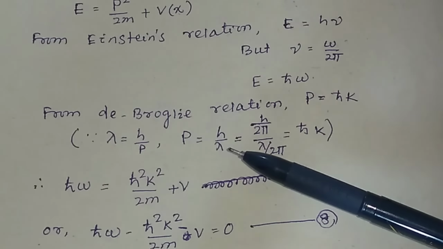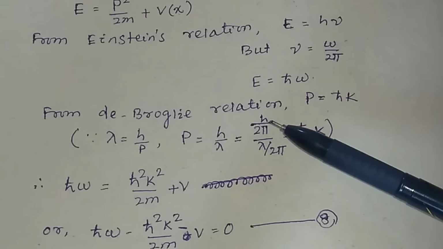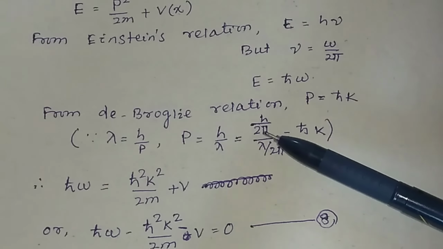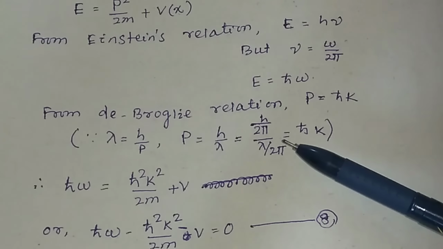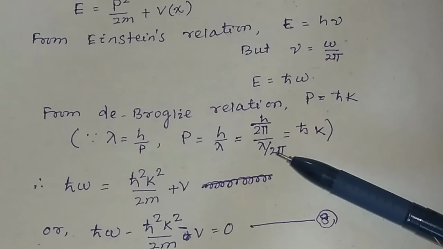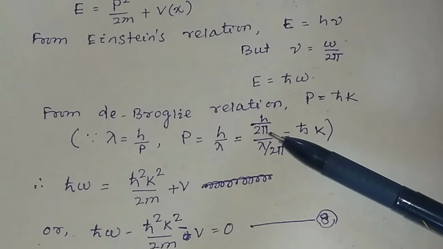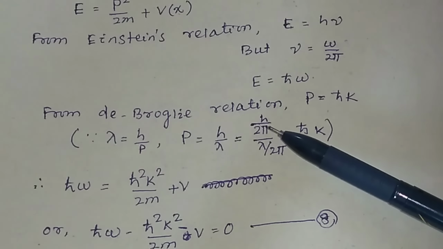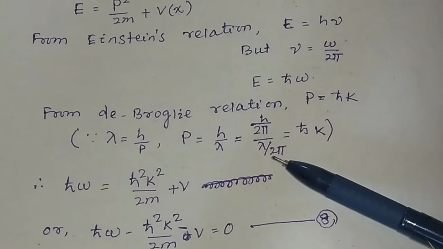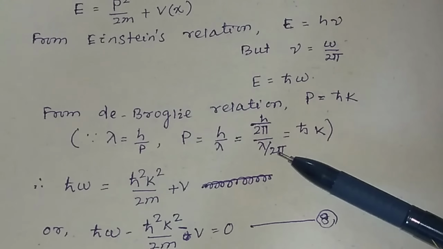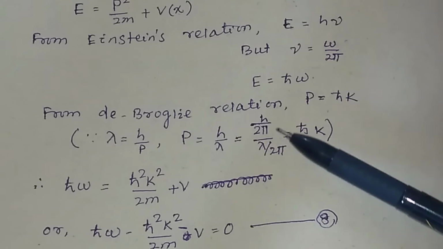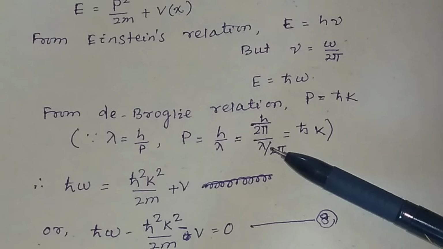h divided by lambda. And if you divide by 2π in the numerator and 2π in the denominator, here you divide the numerator by 2π, and also in lambda you divide by 2π. So this will be equal to h by 2π, and this factor will be equal to lambda by 2π.